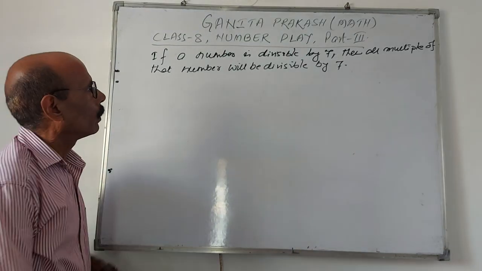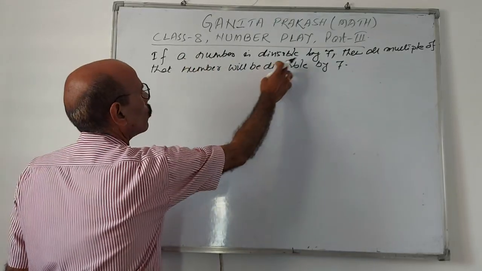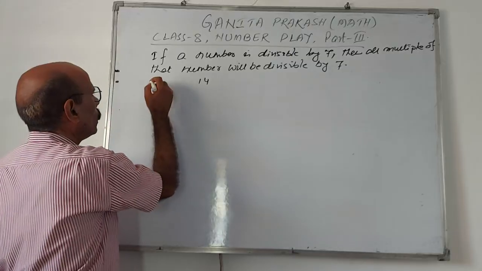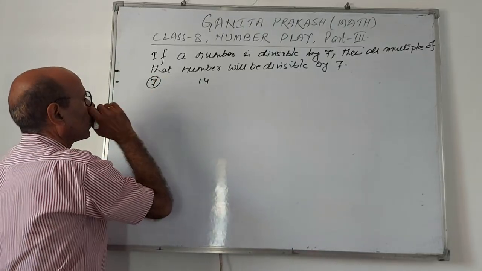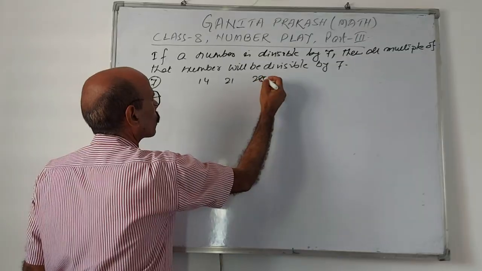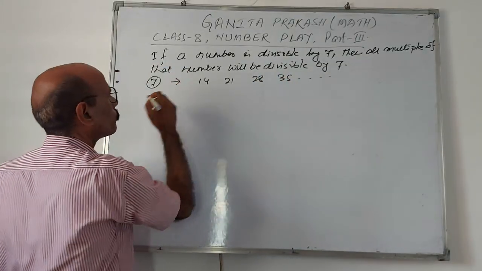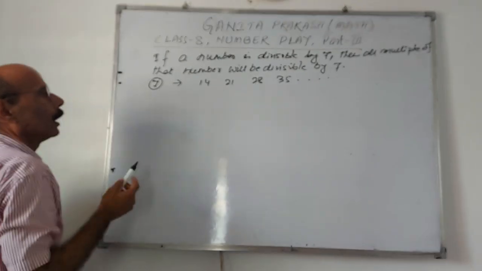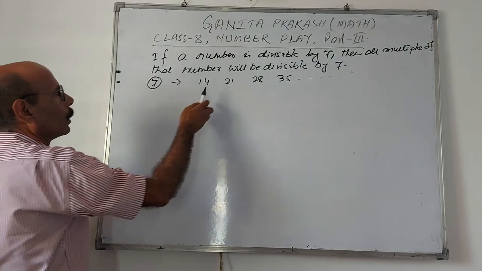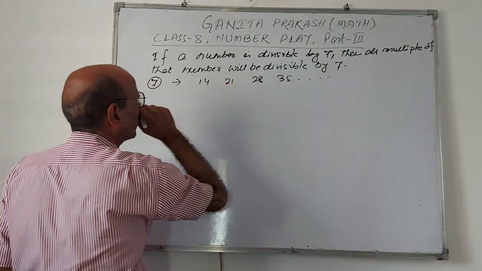See, first understand this thing. If a number is divisible by 7, the number may be 14, 21, 28, like this. Then all multiples of that number will be divisible by 7.